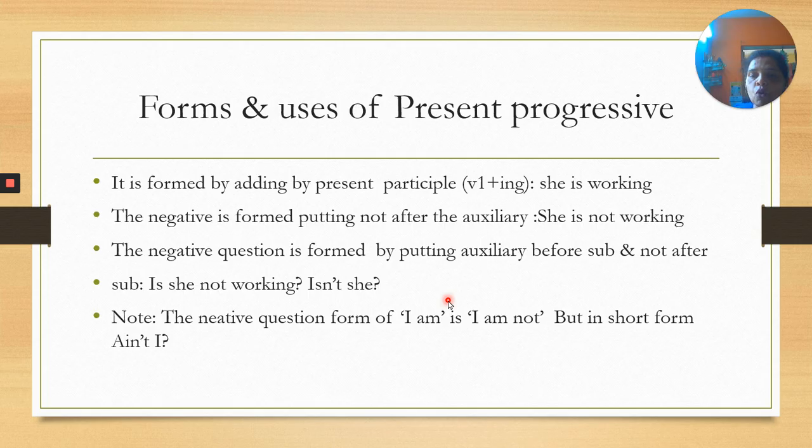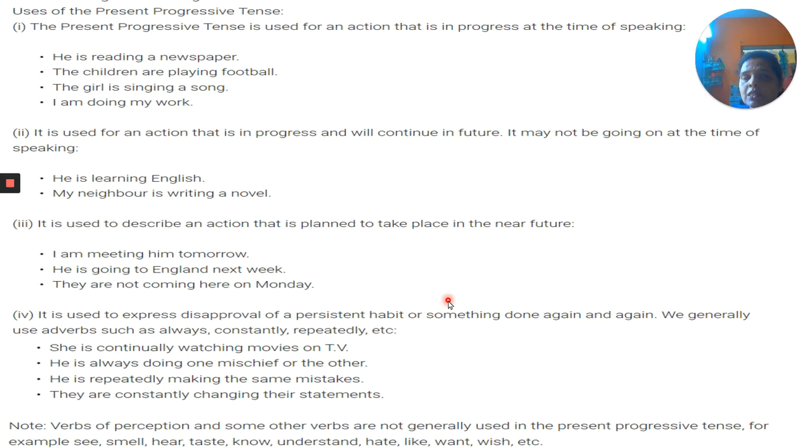Now I am showing you the uses. You can see all the examples I am giving. The present progressive tense is used for an action that is in progress at the time of speaking. That means, as in the example, I am teaching now. So here the example is in present progressive tense. For example, he is reading a newspaper. That means an action which is in progress at the time of speaking. When we speak, the action is happening, the action continues. So that is called an action in progress at the time of speaking.